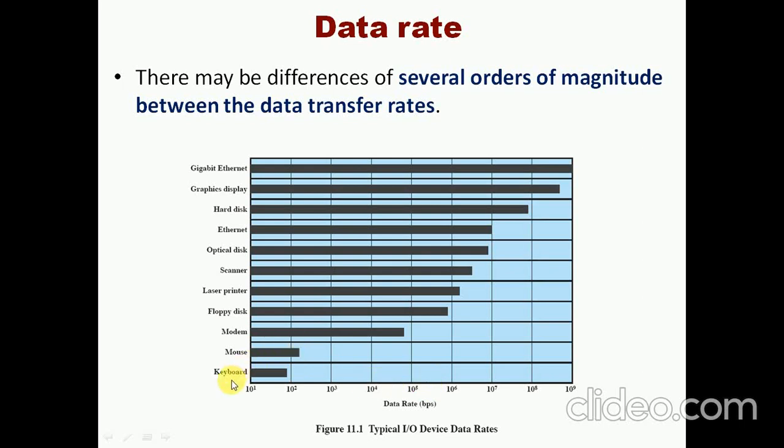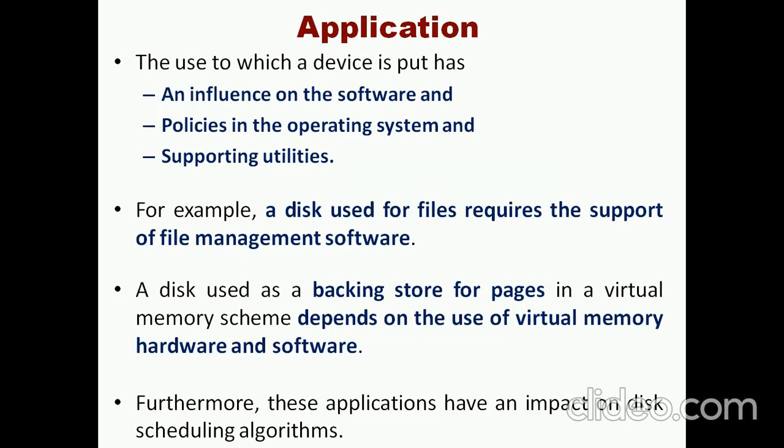See, the keyboard has a lower data rate than the hard disk, and the hard disk is also lower than the remotely available device, that is gigabit Ethernet. Okay, so next is application. In this application, every device is meant for particular applications.